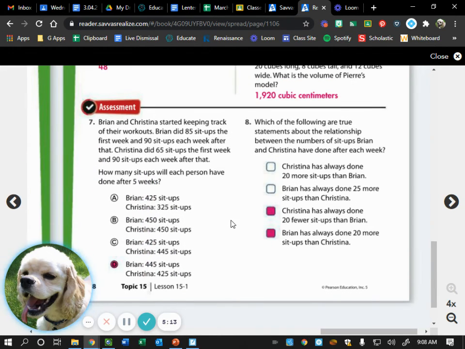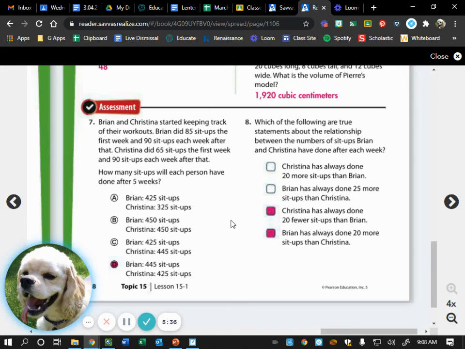So for number 7, Brian and Christina started keeping track of their workouts. Brian did 85 sit-ups the first week and 90 sit-ups each week after that. Christina did 65 sit-ups the first week and 90 sit-ups each week after that. How many sit-ups will each person have done after 5 weeks? So I noticed that some of you created your own table, which was awesome, off to the side to keep track.